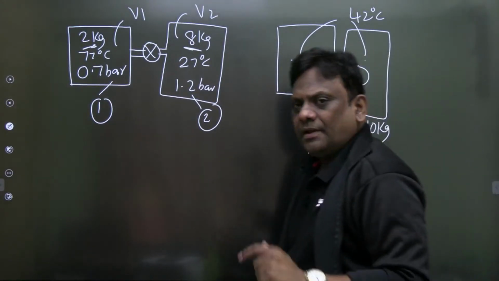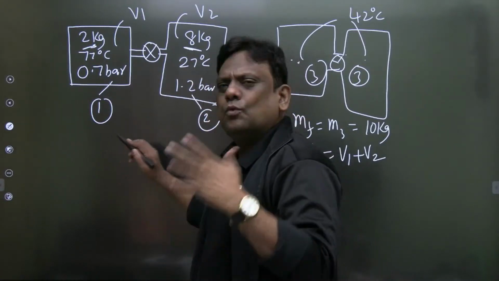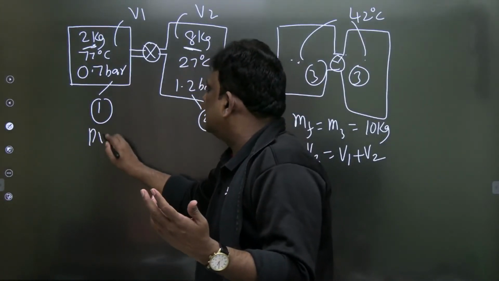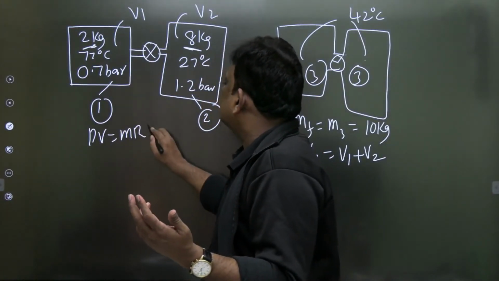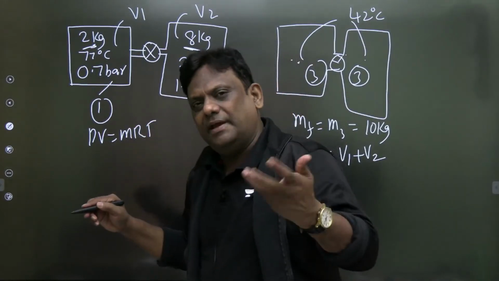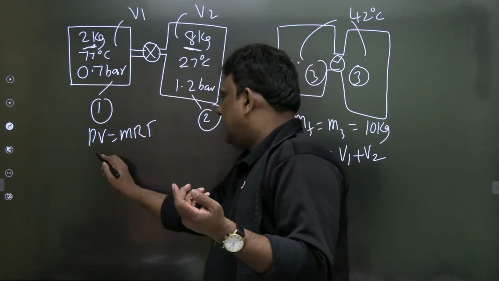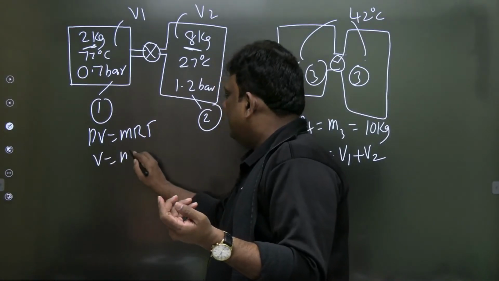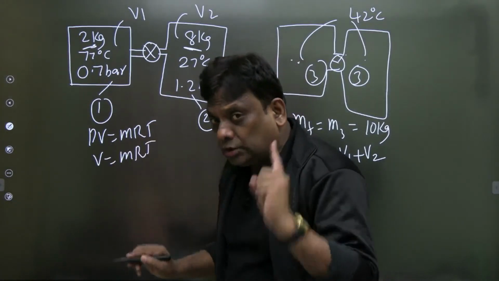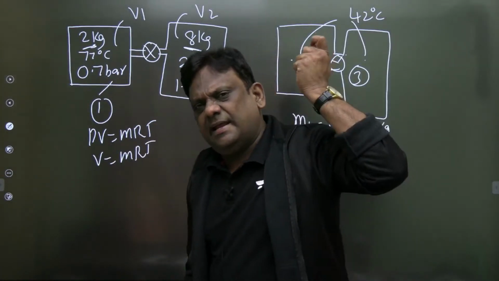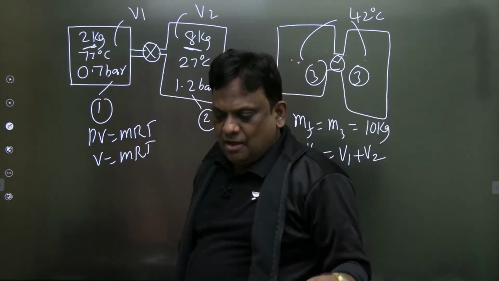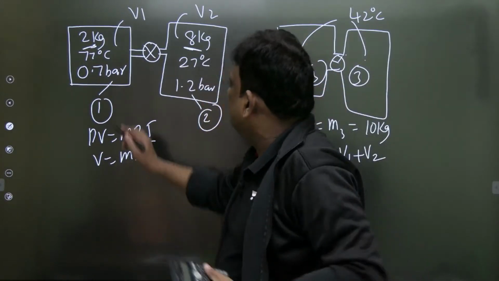Now you see, he says ideal gas model, so very simple. PV is equal to MRT. Already masses are given, so by taking conservation of mass you are not going to get anything. The masses are already given. So what will be the volume? Can we write it as MRT by P? And one more thing. Whenever it is an ideal gas, temperature should be strictly in Kelvin. Immediately convert to Kelvin.